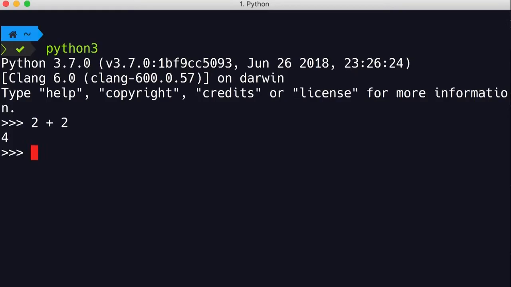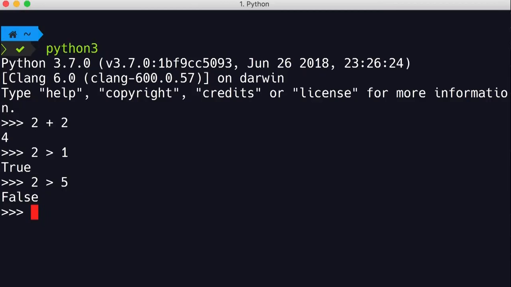Let's try a different kind of expression. Let's see if 2 is greater than 1. We get True, which is an example of a Boolean value. You're going to learn about these Boolean values in the next section. Now, what if we type 2 is greater than 5? Enter, we get False. So in programming, we have True and False, which are similar to yes and no in English.